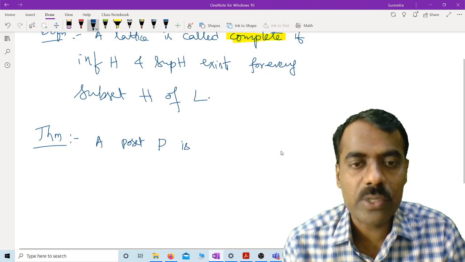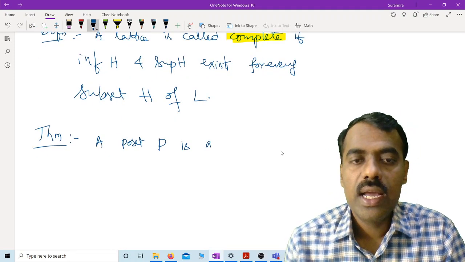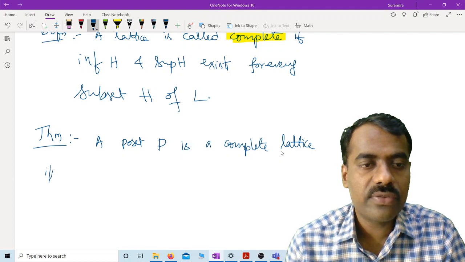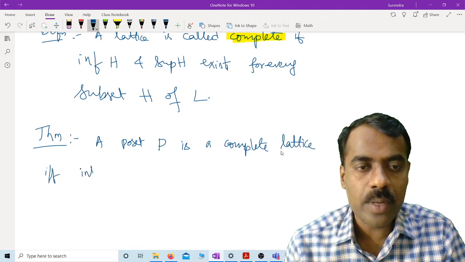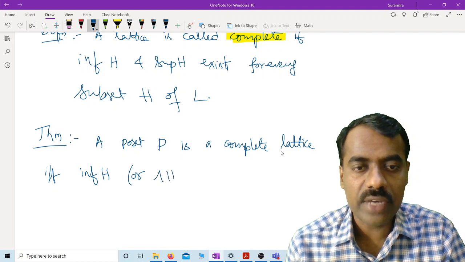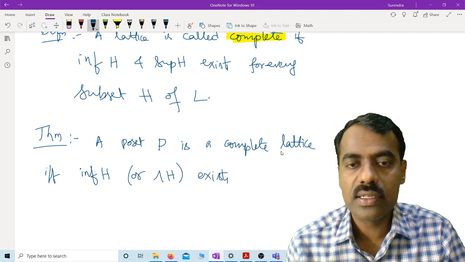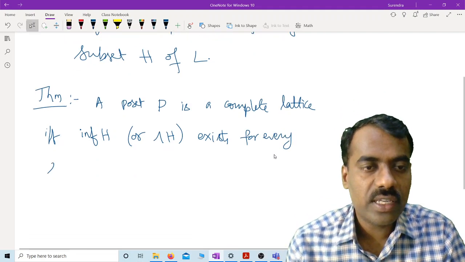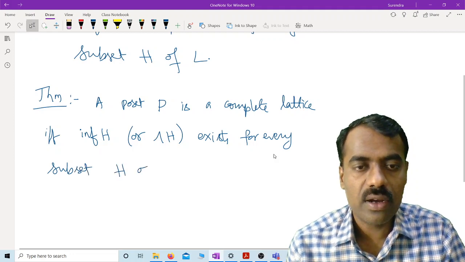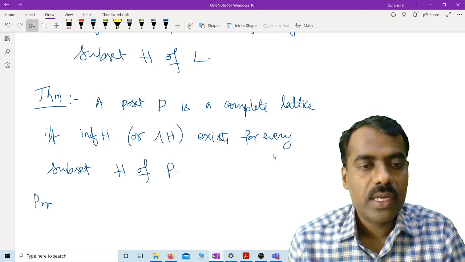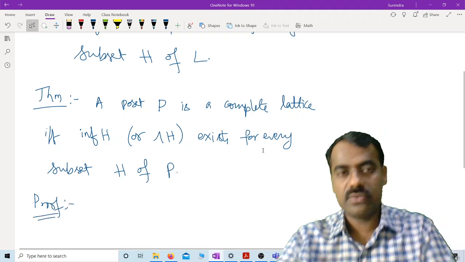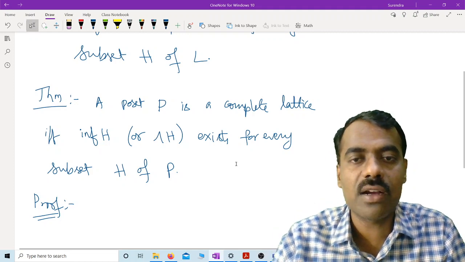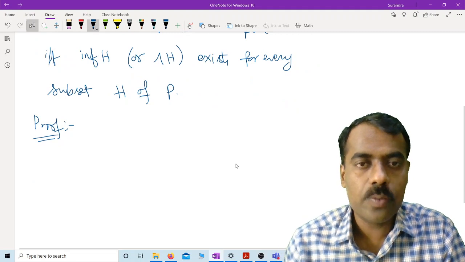A poset P is a complete lattice if and only if the infimum of H, or you can call it meet of H, exists for every subset H of P. That means it is enough if we check one condition. So take any poset; if the infimum of every subset of that exists, then we can call it a complete lattice. So how have we proved this?